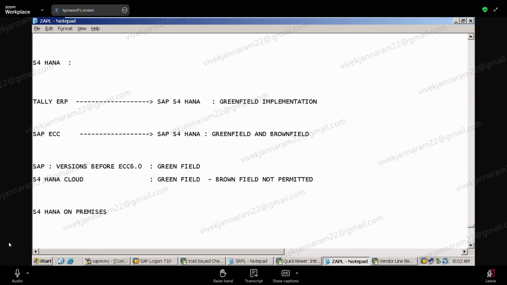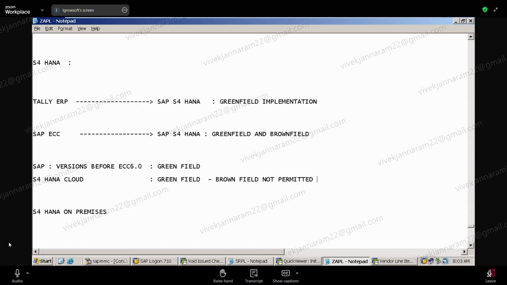Understand, I have my old flat. I have my furniture there, big old furniture, and customizations. Now my new flat is a rented flat. The owner says no, all this you cannot bring. Whatever is there, you can use. You understand now? Cloud platform means a rented platform. Can you do customizations on a rented platform? No. So can I carry my old customizations into my cloud platform? No. That's why brownfield is not allowed on the cloud platform. You understand?